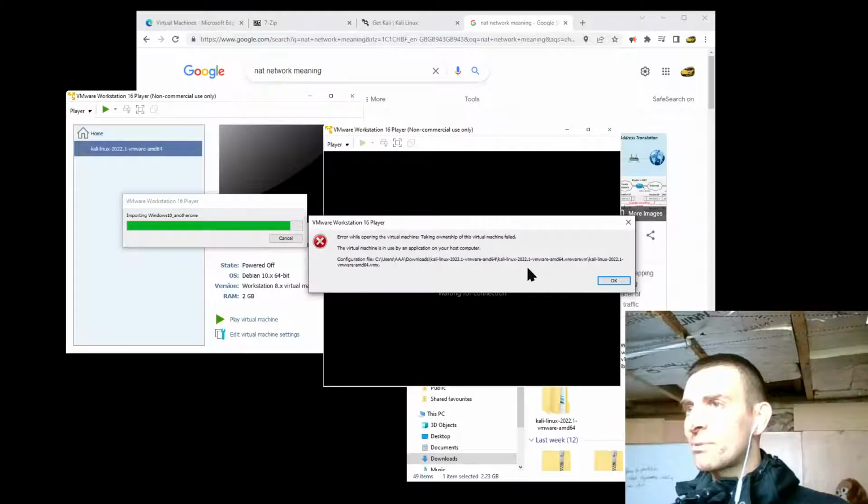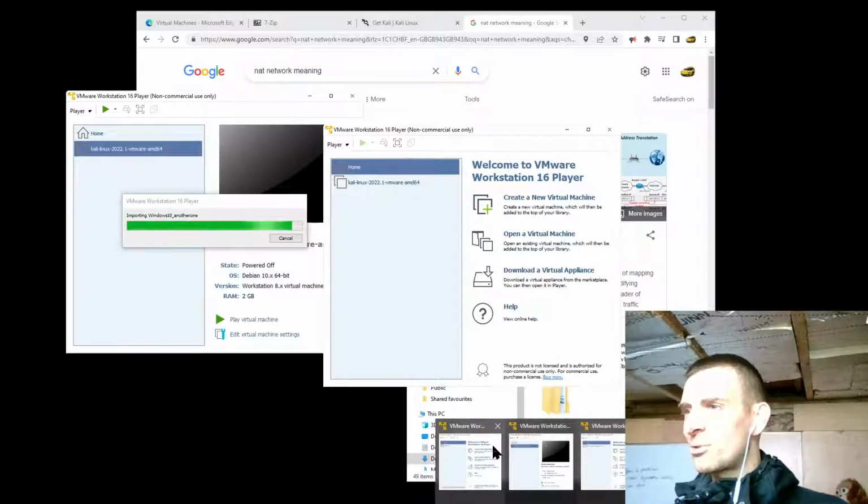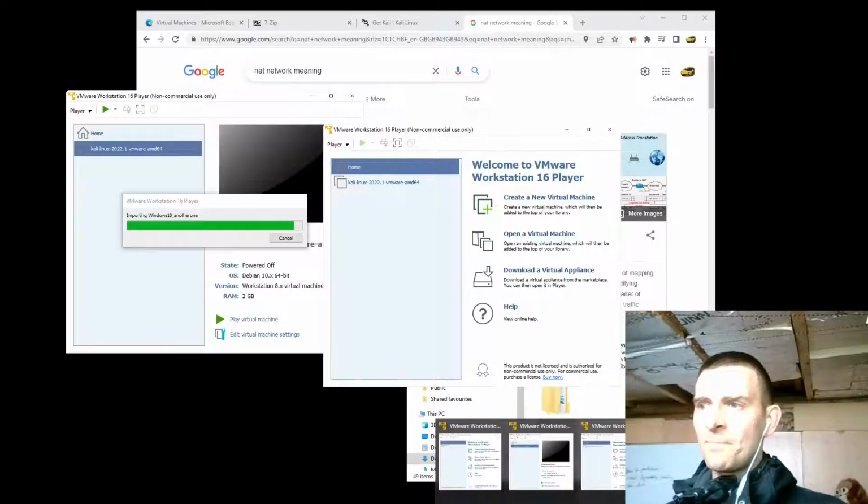Take ownership. And it doesn't like to do that at the moment. So for whatever reason, it's not going to allow me to do that. Maybe it's because it's already doing something, which is a bit of a pain, to be honest. So let me just close that one down. Got so many instances of this up, it's unreal.